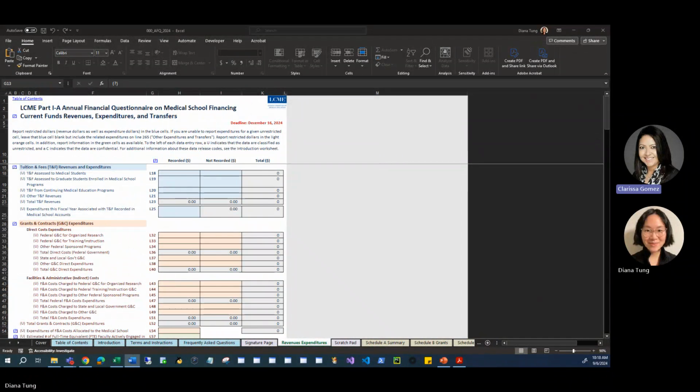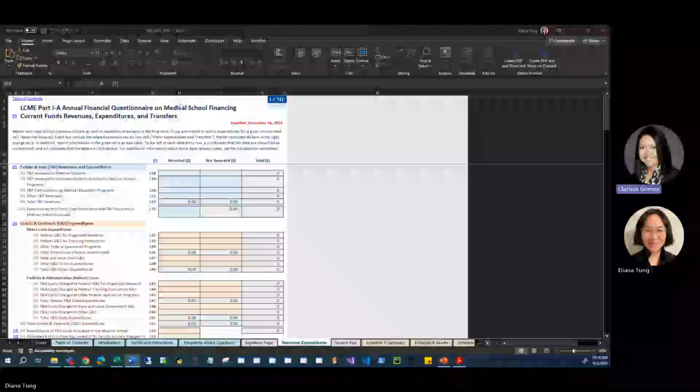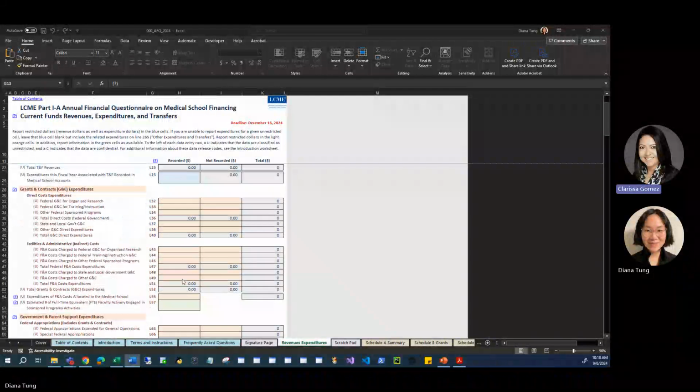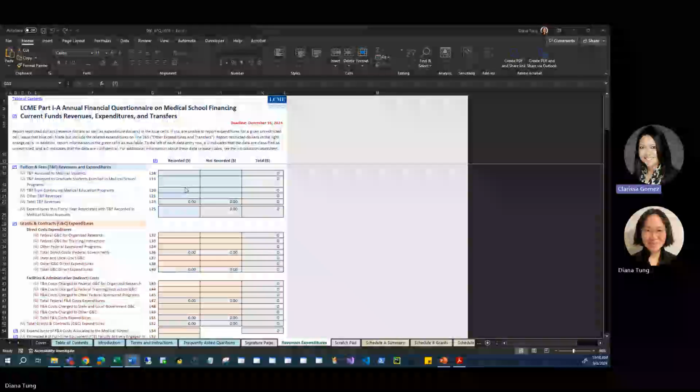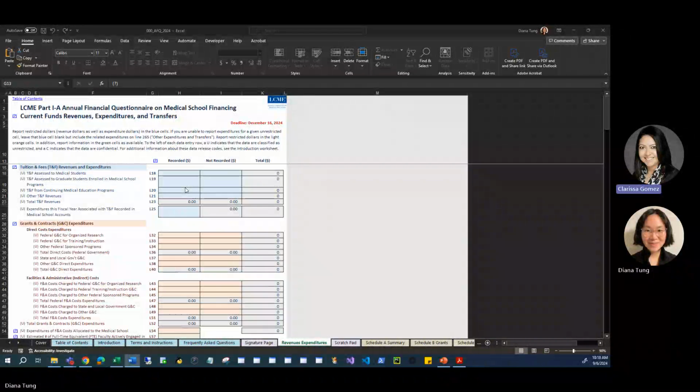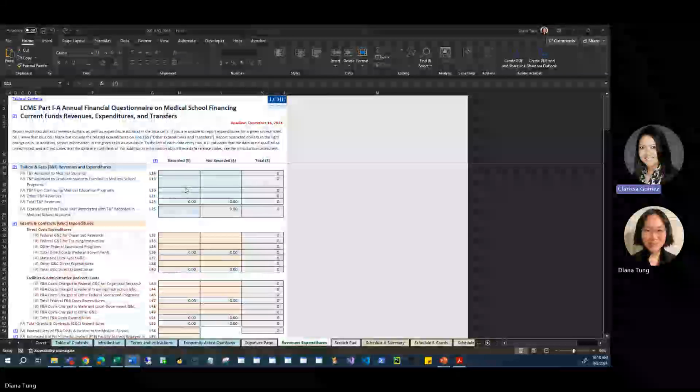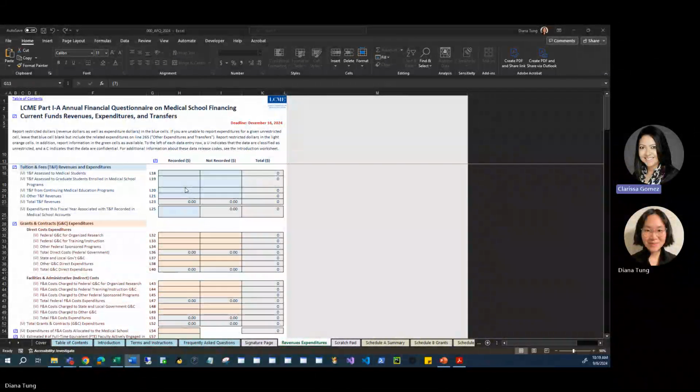Data entry only takes place inside the light blue, light orange-ish brown, and light green cells. Note that when invalid data are entered into these data entry cells, the data entry cell is formatted red. The red cells are data entry cells that need a valid data entry. Before submitting the AFQ, none of the data entry cells should be red.